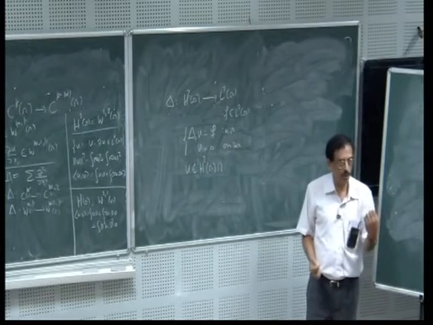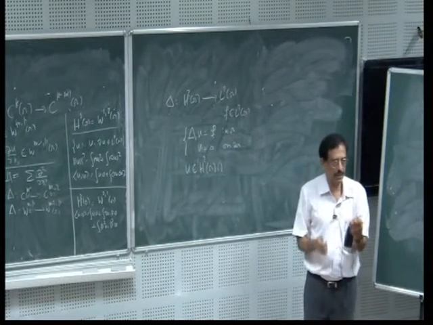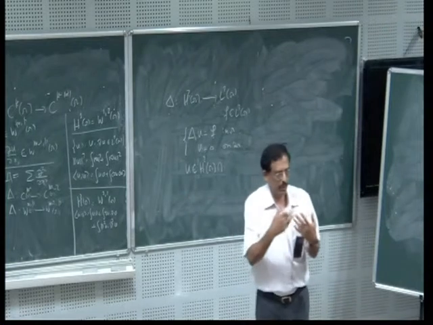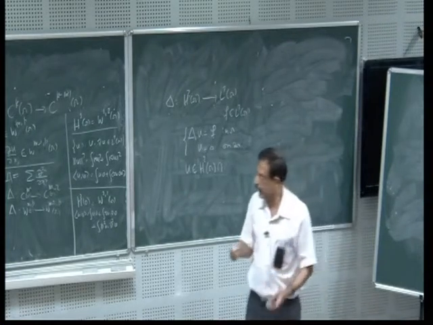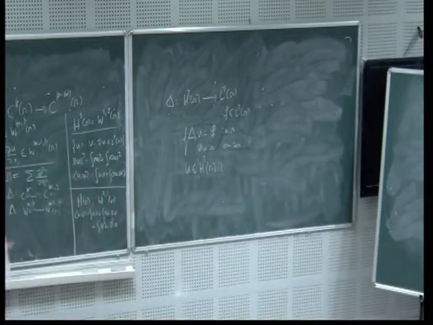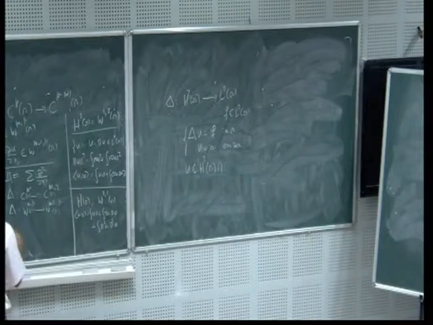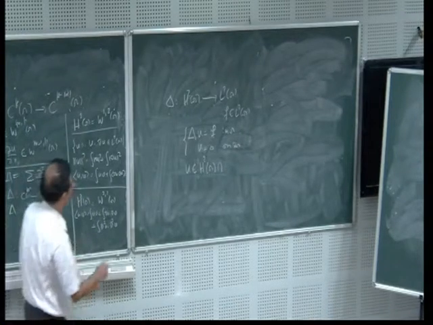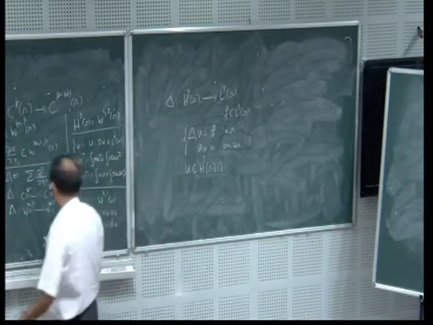So if I want to look at the boundary values, I must define something. Some boundary values must exist. So this is the theorem which is called the trace theorem. Unfortunately, I don't have time to prove this. It is very simple to prove. I am assuming that omega is smooth, the boundary of omega is smooth.